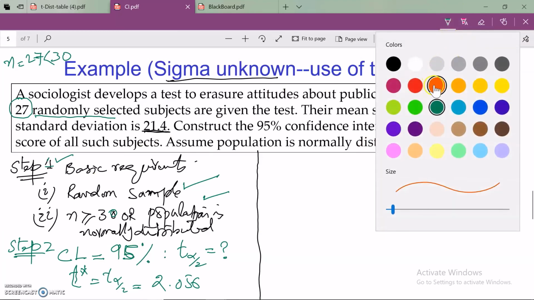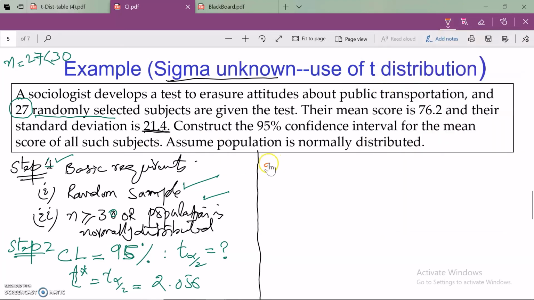In step number 3, we find the margin of error, and we have a formula for that. What is the formula? You multiply the T critical value, the T alpha by 2 which you found in the previous step, by the sample standard deviation, and you divide by the square root of the sample size.